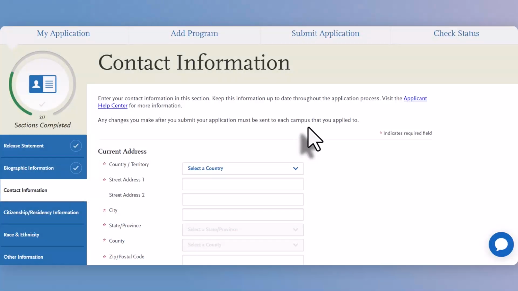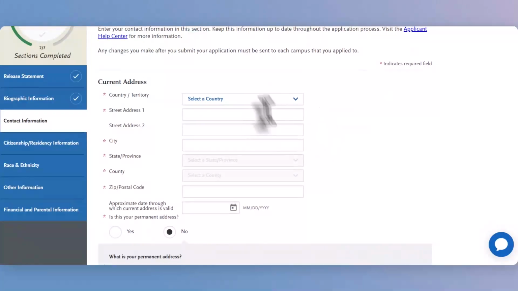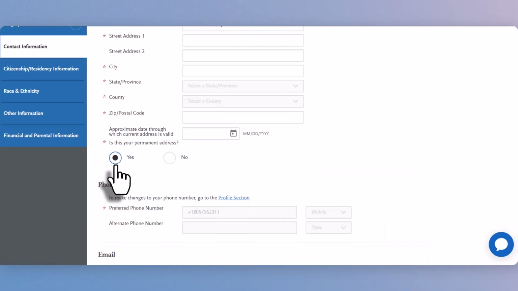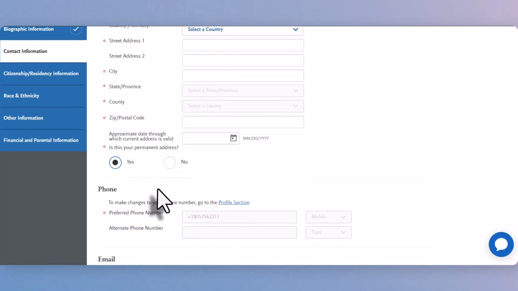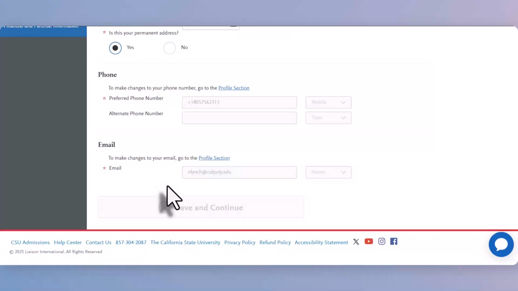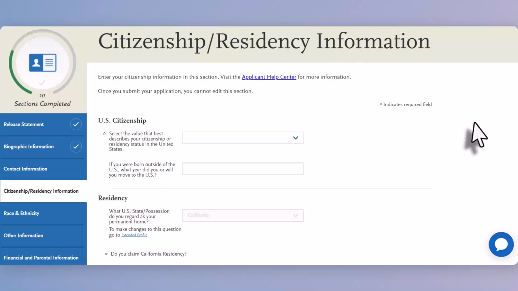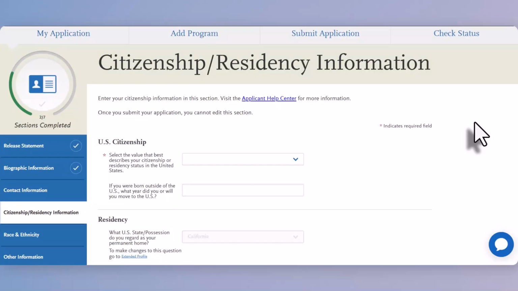The next section will be your contact information. You will enter in your current address, confirm if it is permanent or not, and your phone number and email address information will automatically pull through from when you filled out your original profile. You'll be able to save and continue, and proceed to the citizenship and residency information.